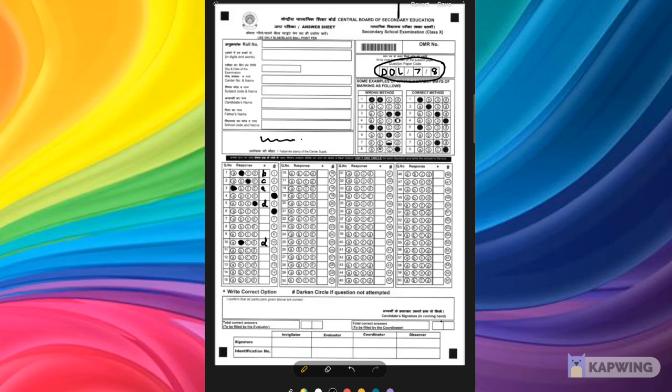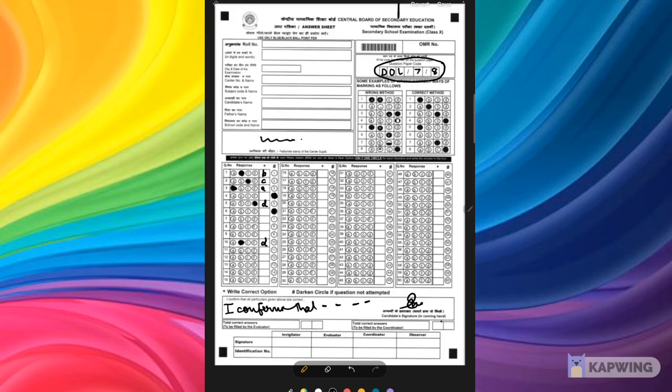Now let's come to this portion. Here it is written, I confirm that all the particulars given above are correct. So here you have to write with your handwriting: I confirm that whatever is written in this line, and then here you have to sign. Understood? Then come to the next box.